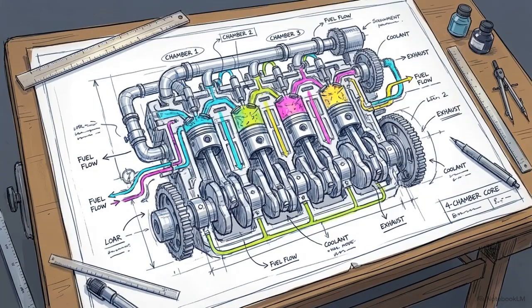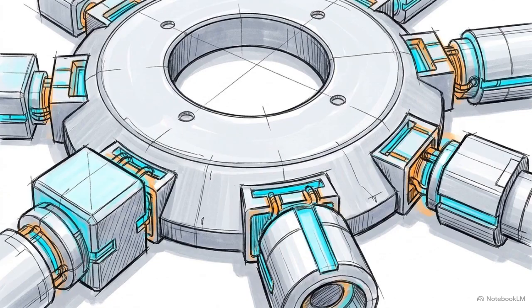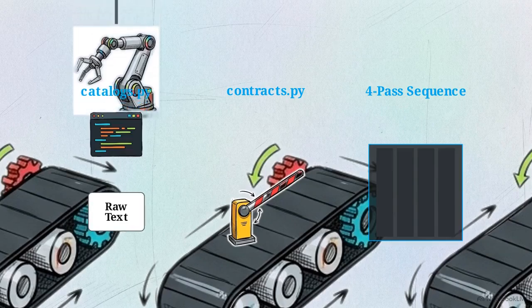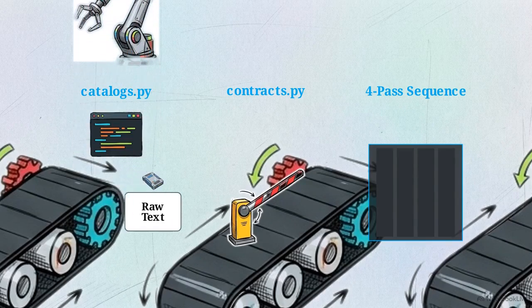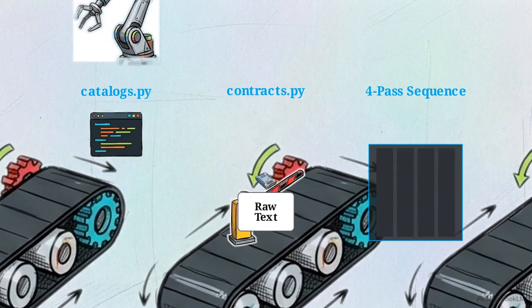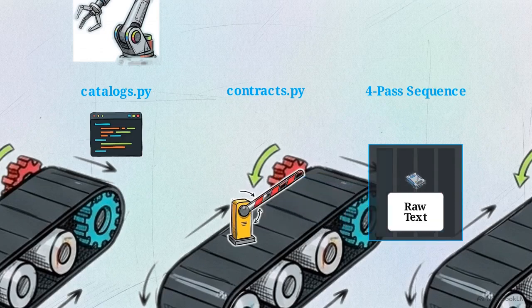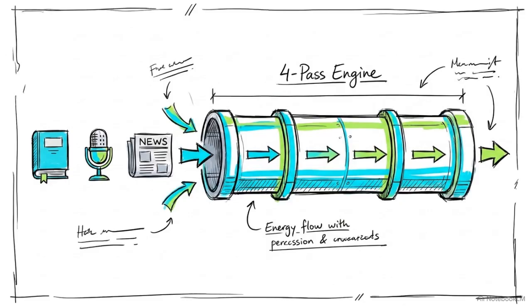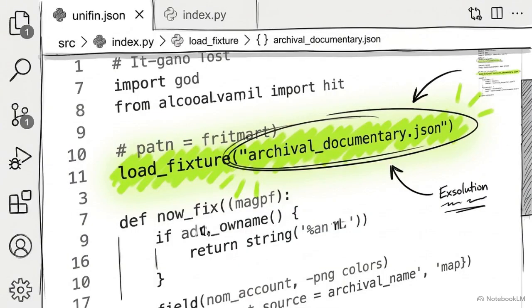We call this finalized architecture the four-pass polymorphic engine, capable of processing extreme stylistic variations without altering a single line of underlying code. Here is the complete data flow. A raw public domain text enters the pipeline, triggering catalogs.py to fetch the archival documentary payload. It clears the validation in contracts.py and finally executes the four-pass sequence. A single, agnostic architectural pipeline processes any media type through the targeted swapping of JSON data fixtures.